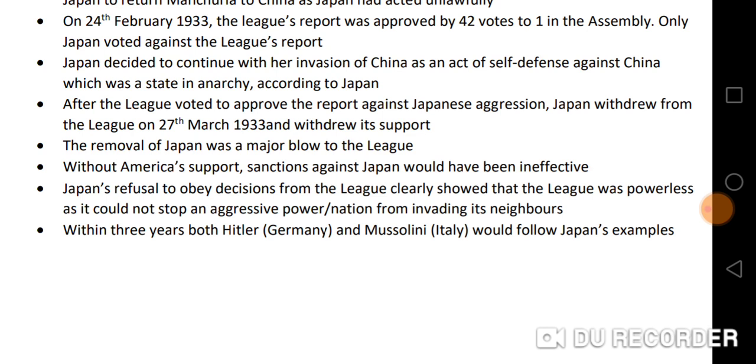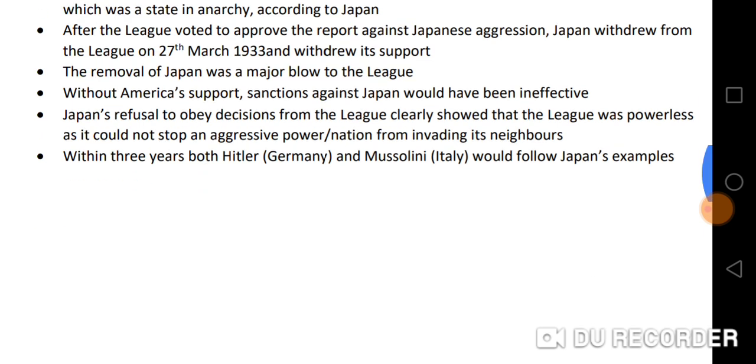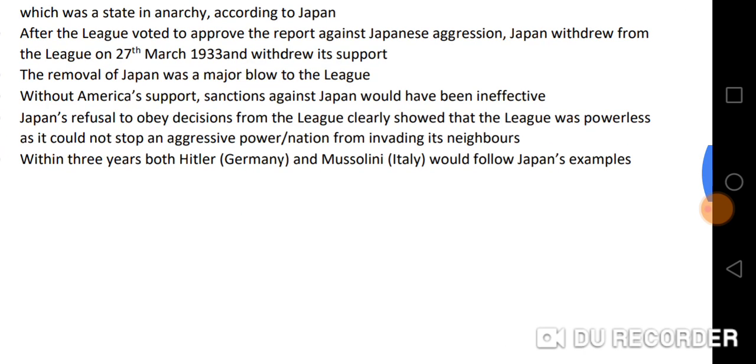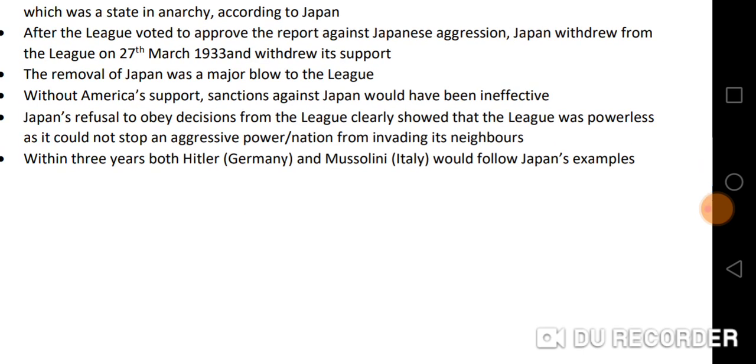Without America's support, sanctions against Japan would have been ineffective. Japan's refusal to obey decisions from the League of Nations clearly showed that the League was powerless, as it could not stop an aggressive power or nation from invading its neighbors, which is what was happening in this particular instance. Within 3 years, both Hitler of Germany and Mussolini of Italy would follow Japan's example.